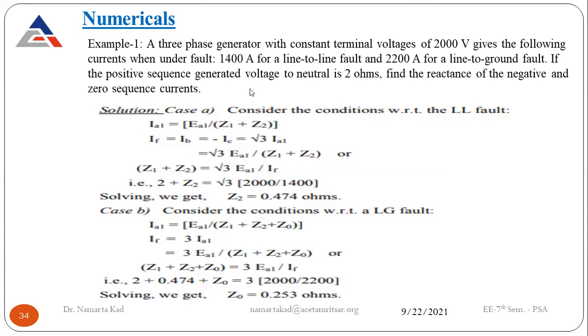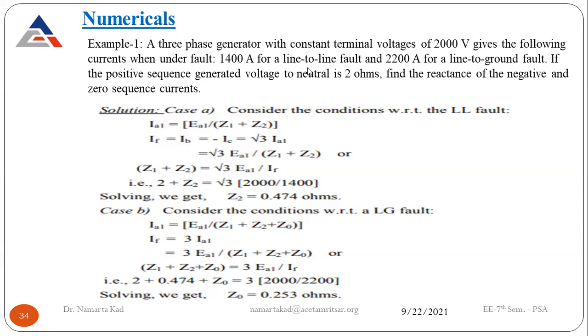If the positive sequence reactance is 2 ohms, so this one is the positive sequence, Z1 is given as 2 ohms. Find the reactance of the negative and zero sequence currents. That means you have to find Z2 and Z0. Z1 is given, fault currents are given for different categories, voltage is given, and you have to find out Z2 and Z0. Now see the first case when there is a line to line fault.